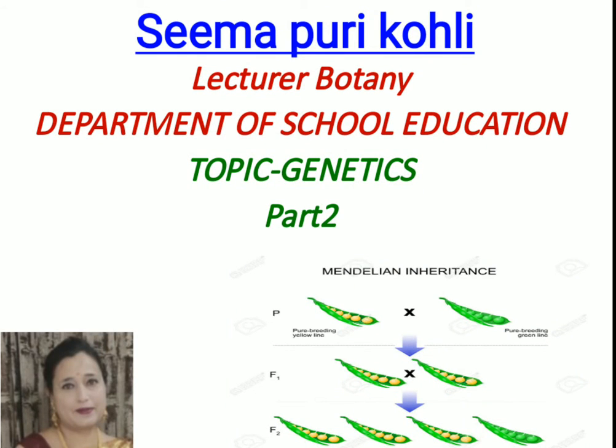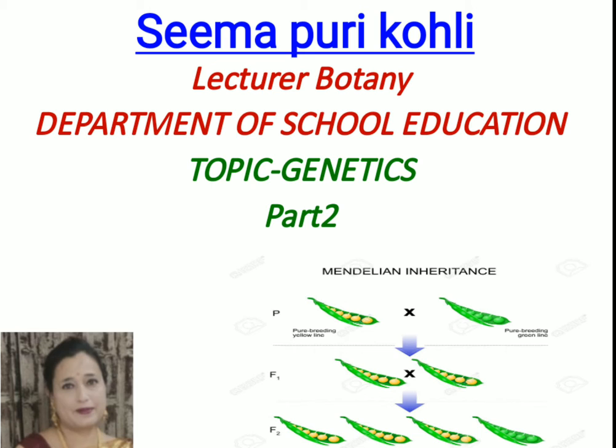Namaskar, my dear students. Today we are going to discuss the Mendelian and the post-Mendelian concepts of genetics. In the very first lecture on genetics, I talked to you about the various terms that we shall be using in this lecture, such as phenotype, genotype, dominant, recessive, homozygous, heterozygous, and so on. By using those terms, we will try to understand Mendelian inheritance, the four laws of inheritance given by the father of genetics, Gregor John Mendel.